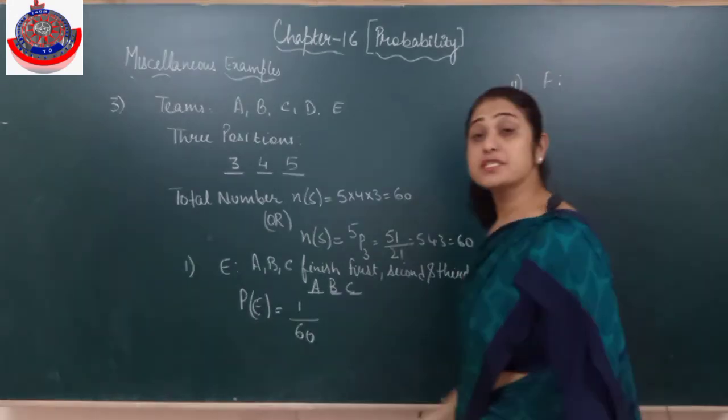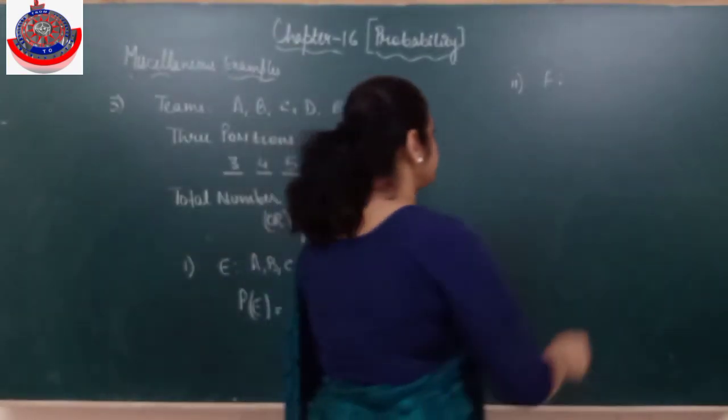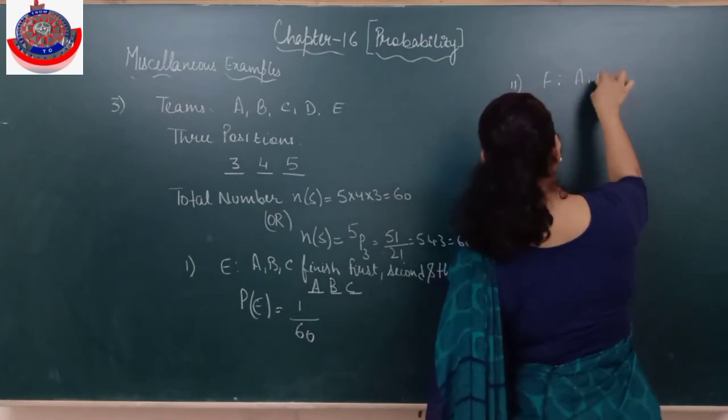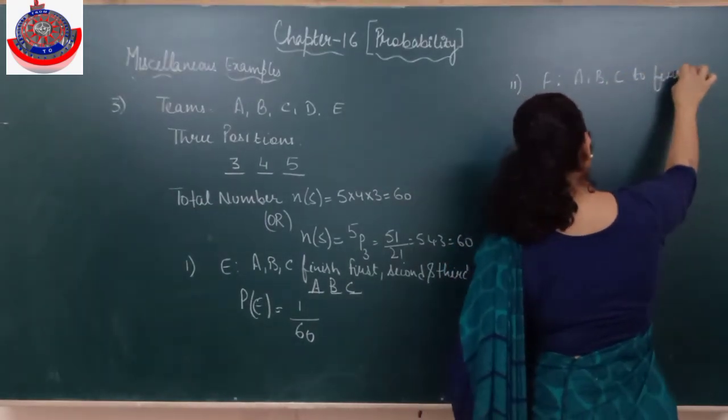Now the second part. Let F be the event. I hope the first one is clear to everyone. The second is: what is the probability that A, B, C are the first three to finish in any order? First three to finish.